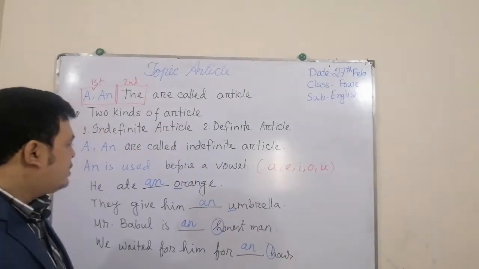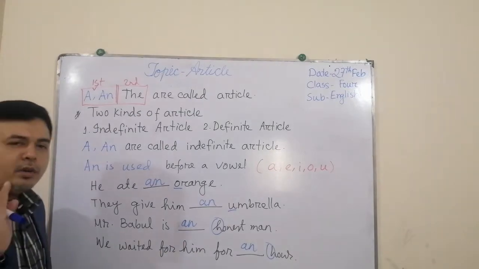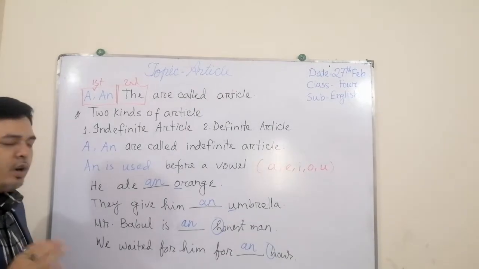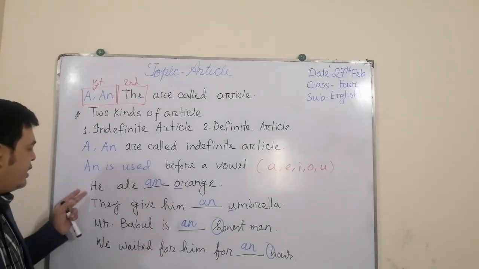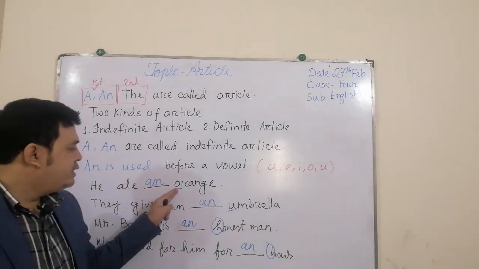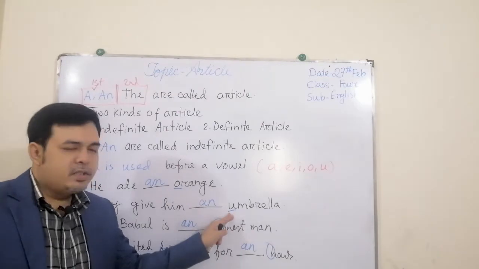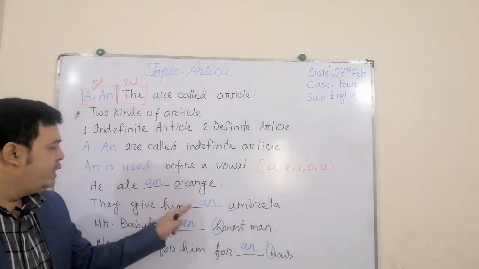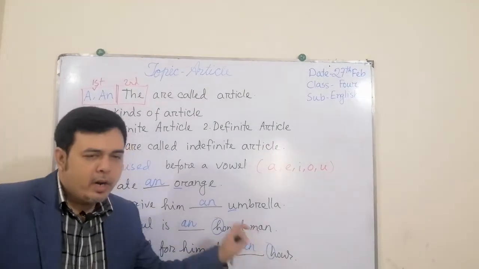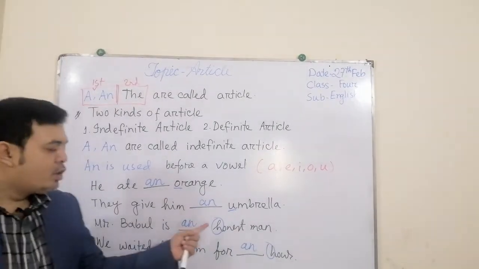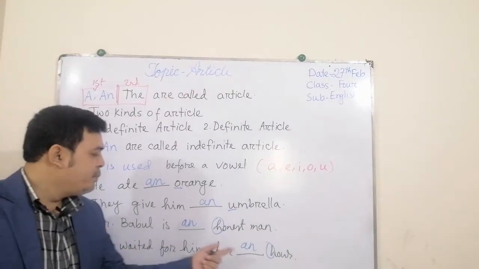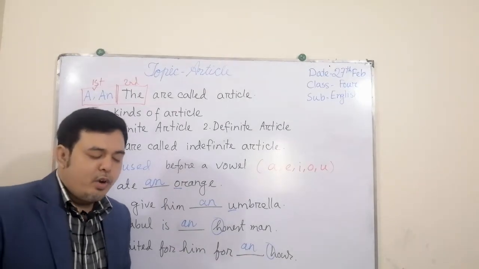So my dear students, note these two rules in your mind permanently. That will help you not to make any mistake in the use of an. He ate an orange and an umbrella. These two words started with vowels, so we used an. But honest and hour started with consonants, yet because of their different pronunciation we have used an here. Clear? I hope you understand.